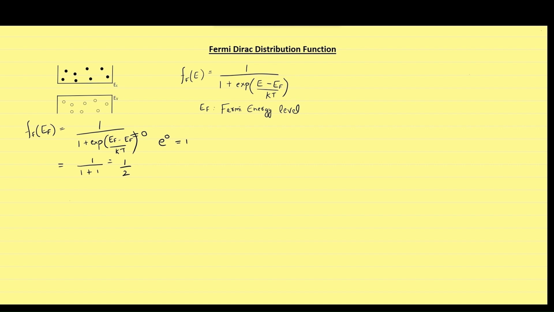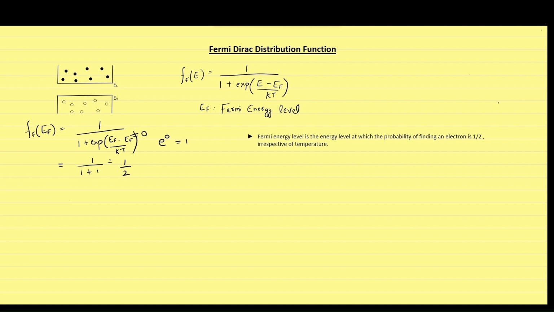This gives us the first definition of Fermi energy level, which states that Fermi energy level is the energy level at which the probability of finding an electron is 1 by 2 irrespective of temperature. As you can see, when the exponent is equal to 0, then whatever the temperature, it always gives the value of the exponential to be 1.